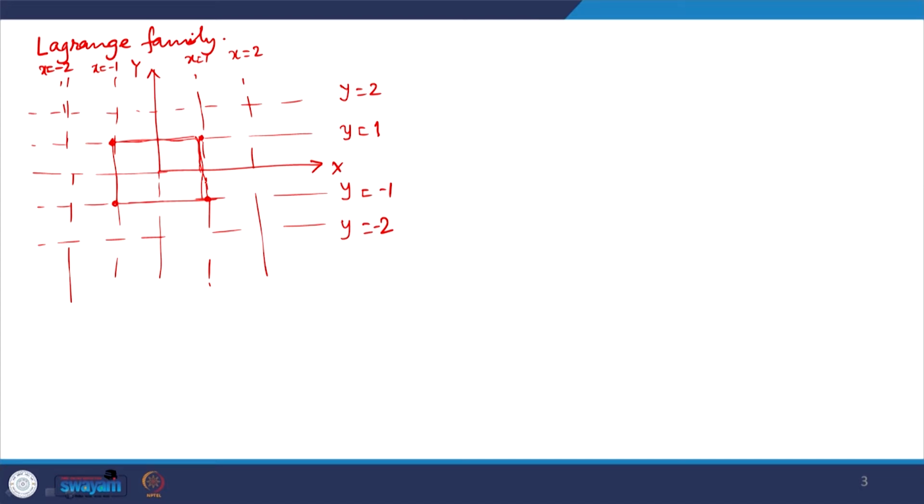So, these 4 points define the rectangular geometry. This is the minimum I need to define a variation of the primary variable that is complete up to first degree, so that it contains the constant term which will model the rigid body motion, and it also contains the linear terms which will model the constant strain conditions.